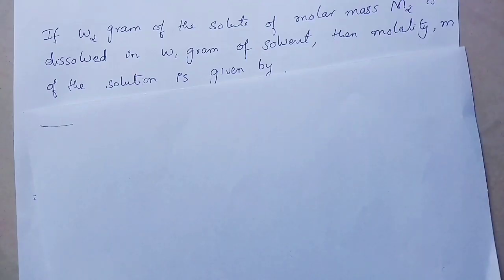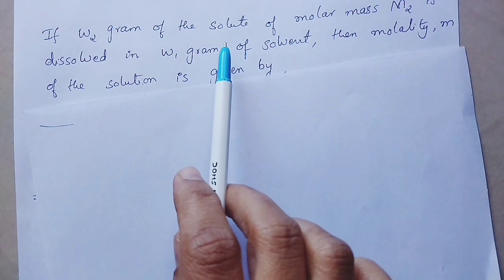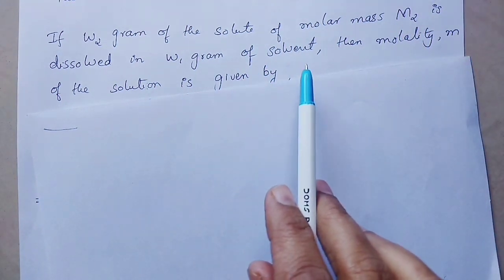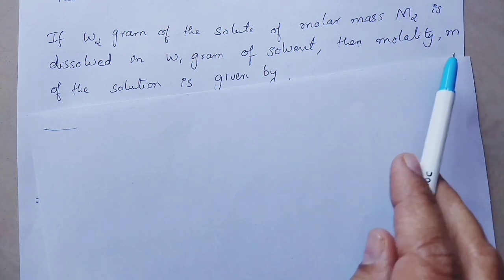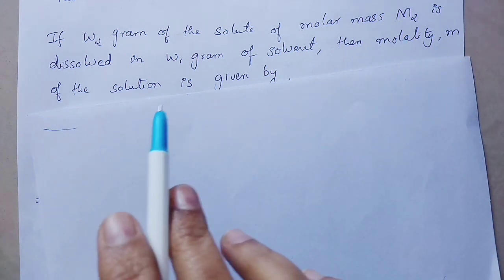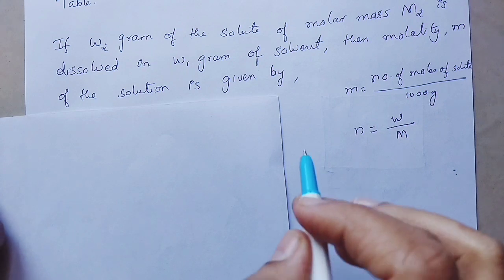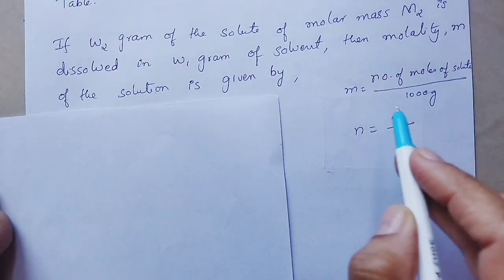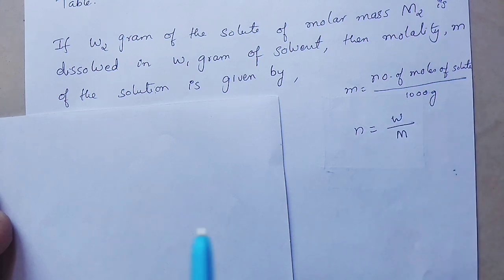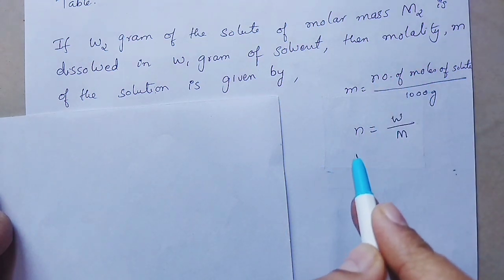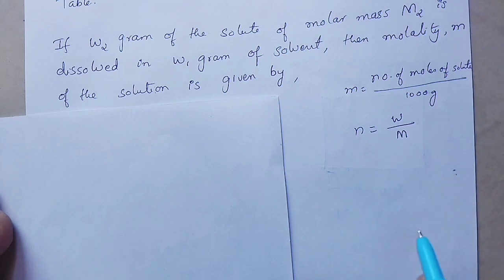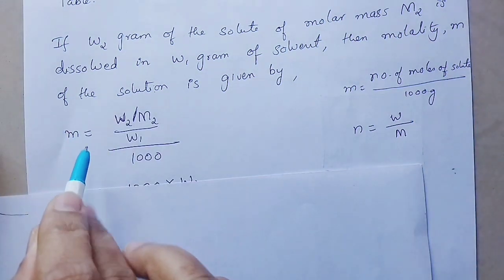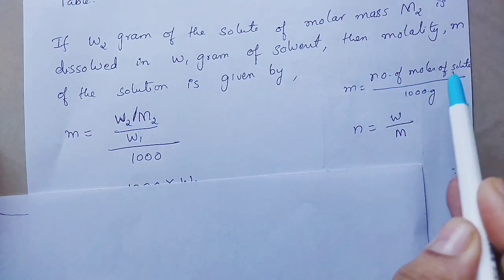Okay, now if W2 gram of the solute of molar mass M2 is dissolved in W1 gram of the solvent, then molality m of the solution can be calculated like this. As we know, molality m is equal to number of moles of solute in 1 kg of solvent or 1000 gram of solvent, and number of mole n is equal to weight by molecular weight, W by M. Therefore, molality m would be equal to, what is number of moles of solute?